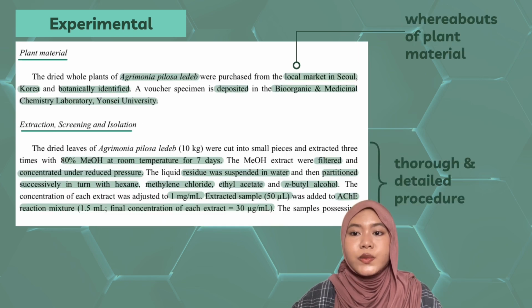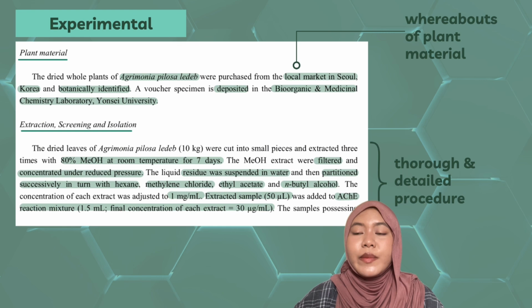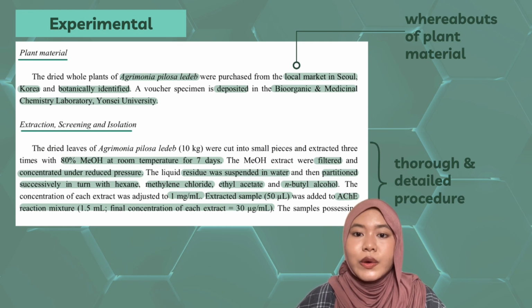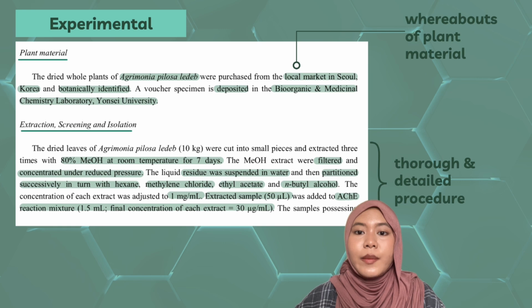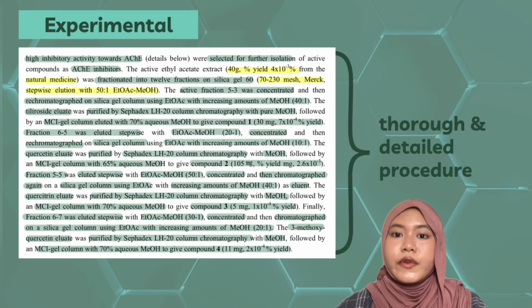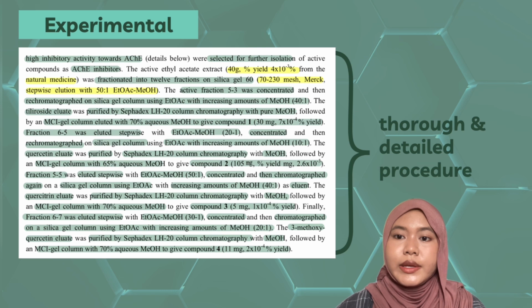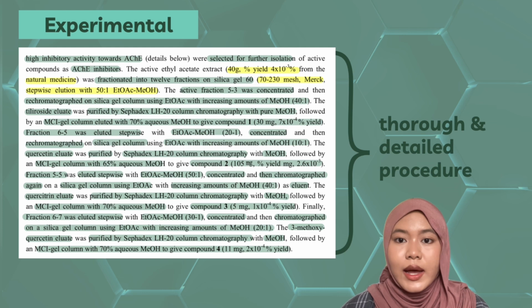They also explain the whereabouts of the plant material they are using, and they have a very thorough and detailed procedure of the extraction by screening and isolation technique. They put a very detailed step by step procedure of how they do the experiment in order to isolate and extract the compounds from the Agrimonia pilosa.